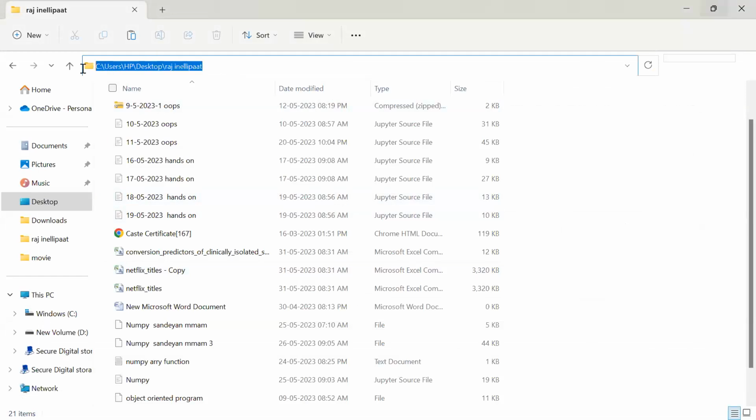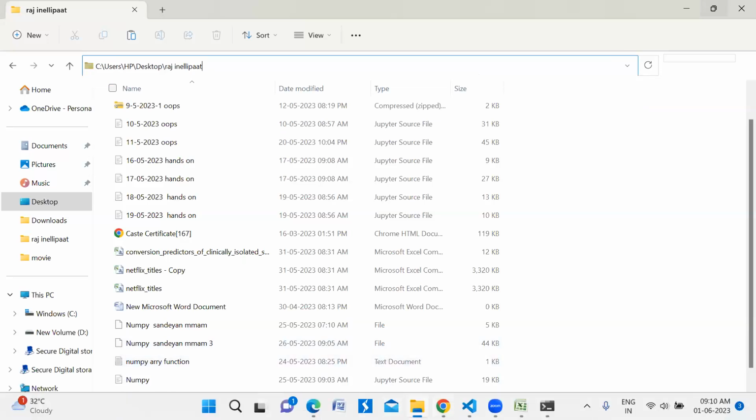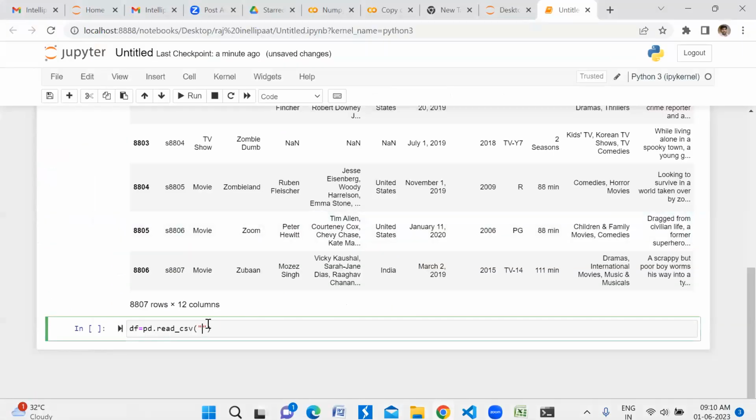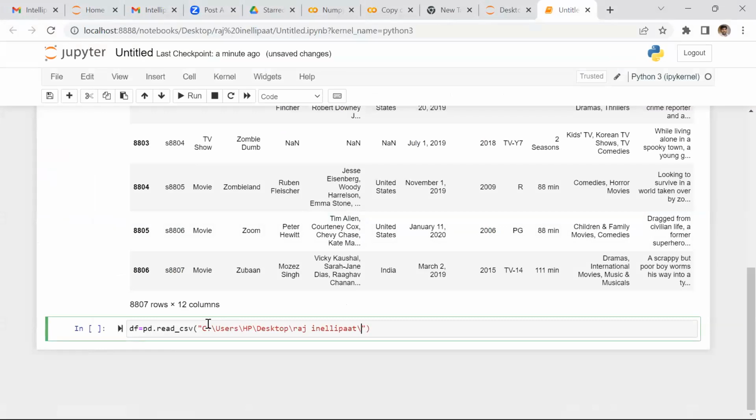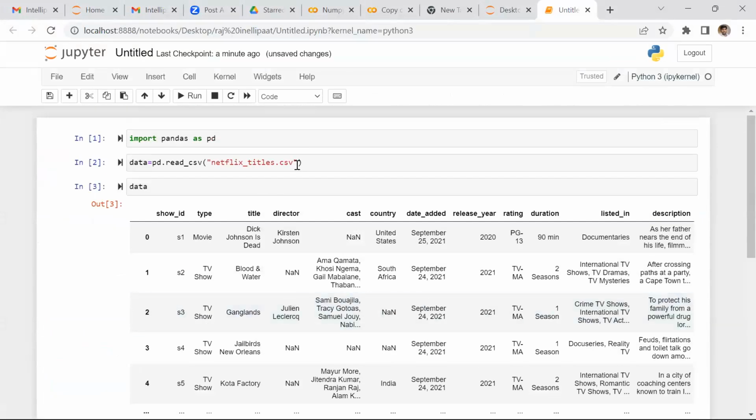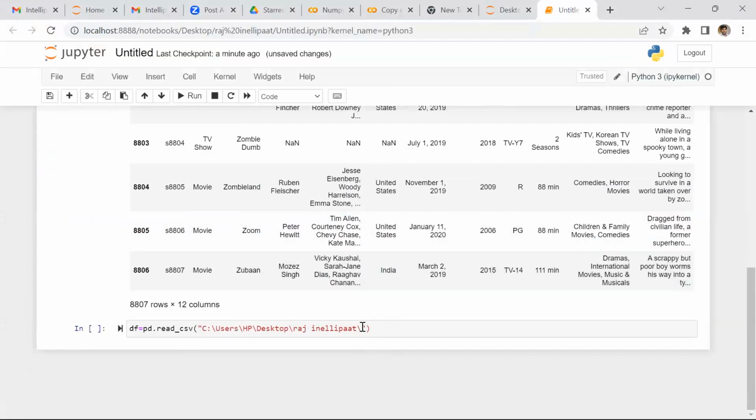This will be your path. Copy this. This is the drop down. When you click that now, you'll get the path. I just go with my system by mistake. One second. Paste the path, and then first of all I need a name also. I'm copying from here. You can copy from anywhere. Because this name also you need to give, which file in that path. And one more thing here, we need to add one more slash. That's a compulsory thing, or else it will not get the path.